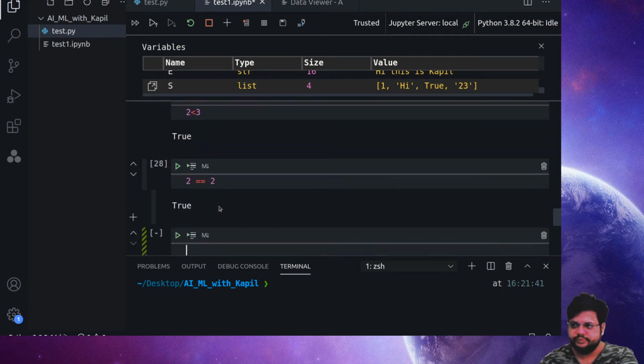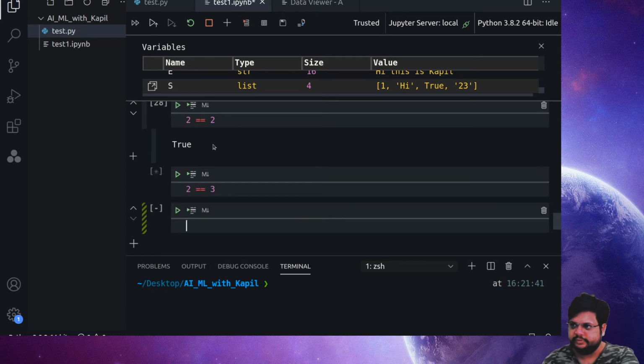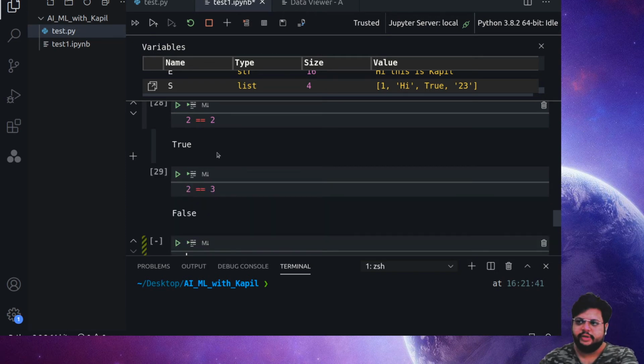Yeah, it's true, because a single equal sign means you are assigning the right side to the left side. But when you use a double equal, it means you are testing, comparing the left side with the right side. If things are equal, it will pass True, otherwise it will pass False. Okay, so that's how you can do it.